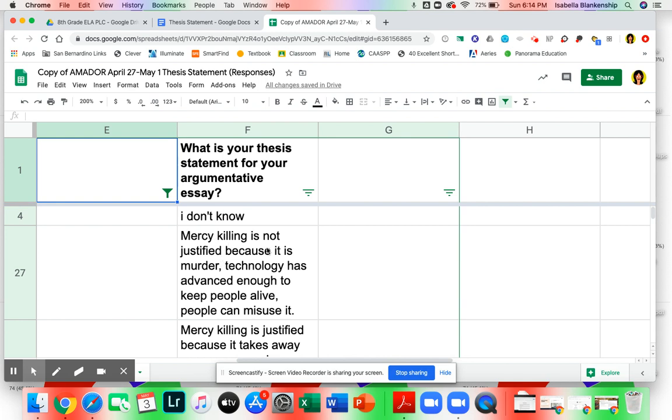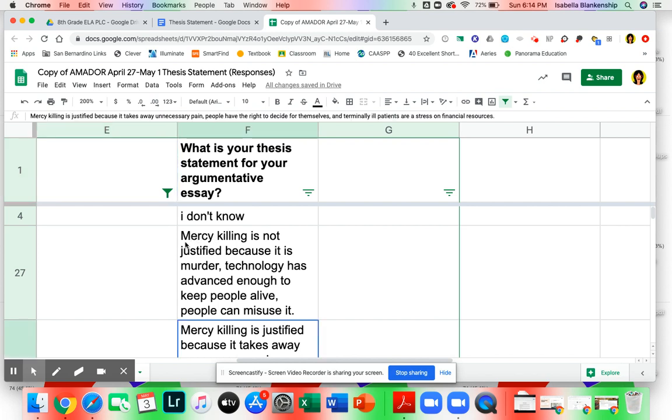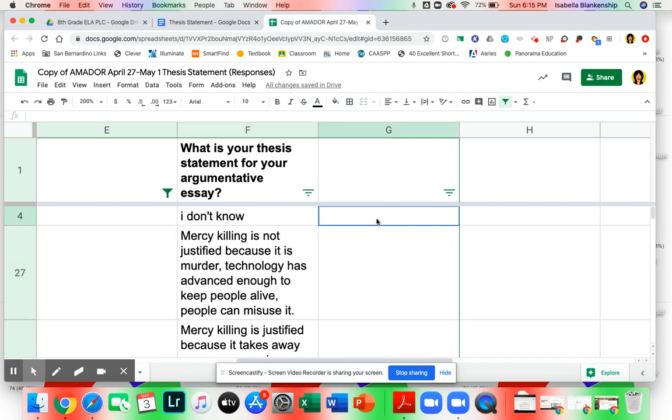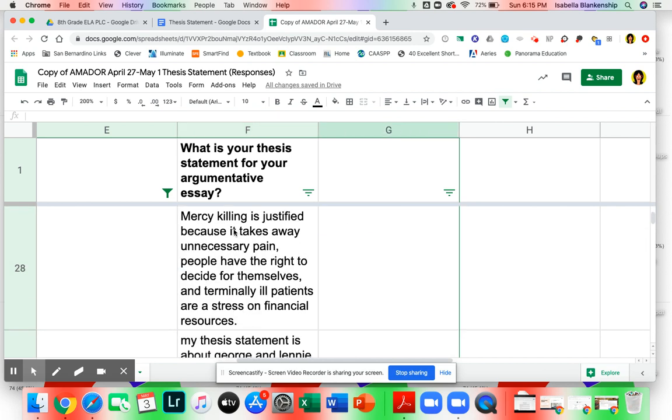So this response here: mercy killing is not justified because it is murder, technology has advanced enough to keep people alive, and then there should be an "and" here, people can misuse it. Perfect. We've got our claim right here, which is mercy killing is not justified. And then we've got 3 different reasons. Reason 1, it is murder. Reason 2, technology has advanced enough to keep people alive. And reason 3, people can misuse it. Beautiful. Perfect thesis statement.